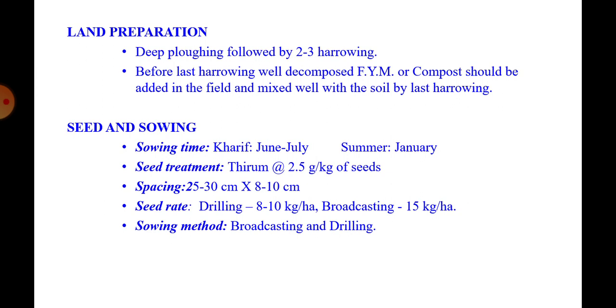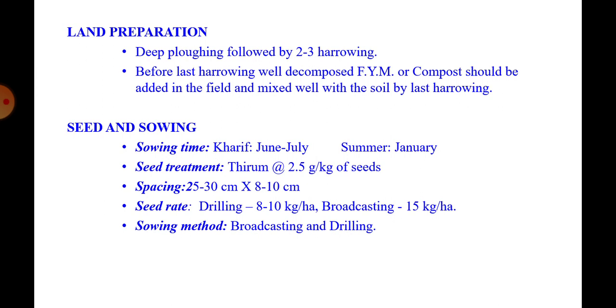Land preparation: this crop does not require much land preparation. The land should be plowed before the onset of monsoon. After the onset of monsoon, harrowing should be done to break the clods. Apply the required quantity of FYM, that is 10 to 15 ton per hectare, at the time of last harrowing, which will help to mix the FYM thoroughly in the soil.